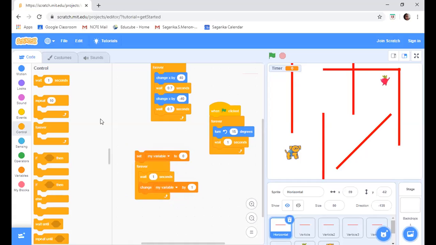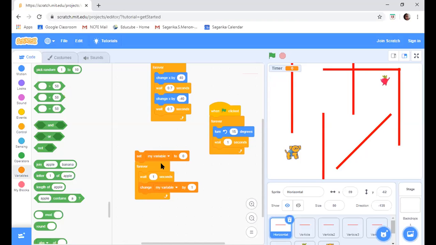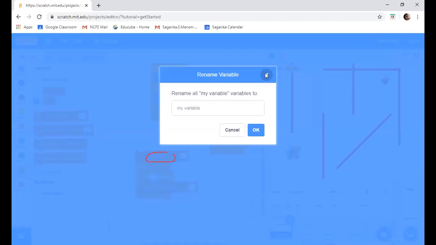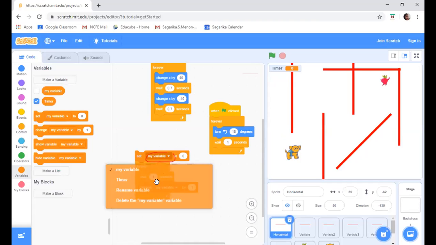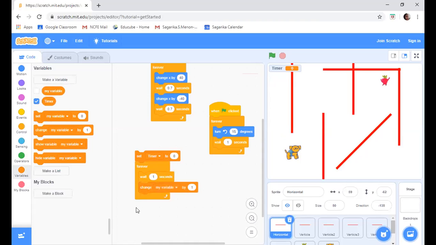So now can you go and select your variable in the set my variable over here. Select timer. Done. First make it 60, over there also. Done. Let her also complete, right? Then wait. Okay, 60. And then change timer by -1.